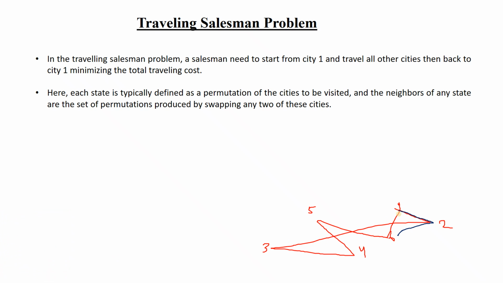So the objective is that he will start from 1, travel all the cities and again reach 1. So he can travel from 1 to 2 and 2 to 6 also, then 6 to 4, then 4 to 3, 3 to 5, 5 to 1. So this route is quite less for him than the previous one. If he goes from 1 to 2, 2 to 3, it will take more time.